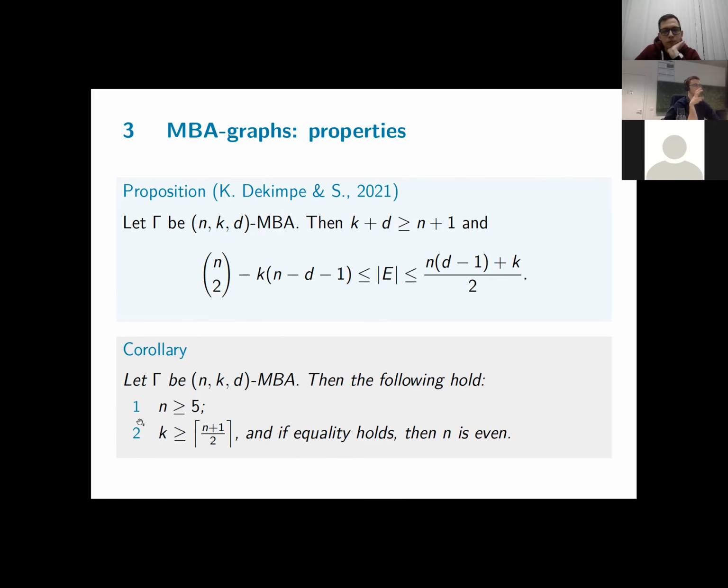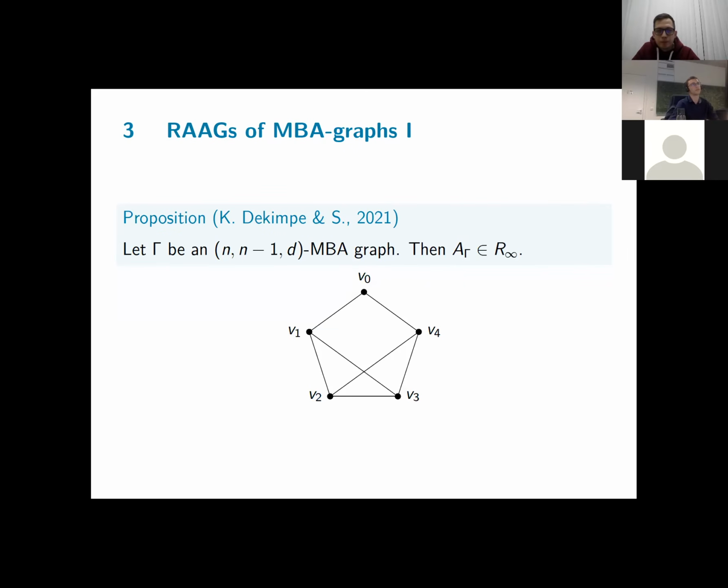So we have some non-trivial structure on our graph, which I couldn't really exploit directly, but it gave me some intuition on how these graphs behave and what they look like, which could help in trying to prove the R-infinity property for the corresponding right-angled Artin groups. Now, with the graph properties investigated to some small extent, I then looked at trying to prove the R-infinity property for the corresponding right-angled Artin groups. And as for regular graphs, I started with easy values for the second parameter k, namely big values of k.